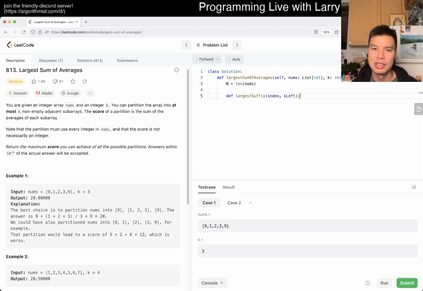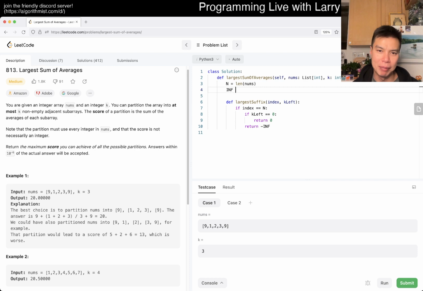So if index is equal to n, then what happens? If k left is equal to 0, then we return 0. Else, that means that we still have arrays left over, so we want the score to be something like negative infinity, right? Because we didn't use up all the numbers, so we have to consider that.